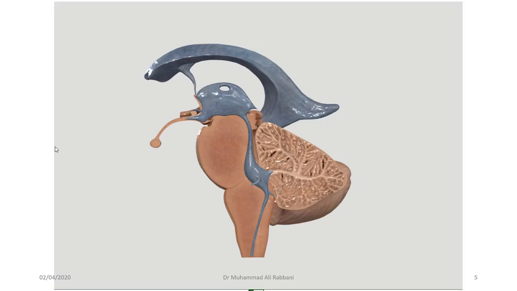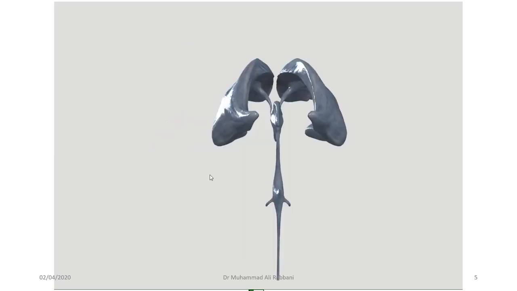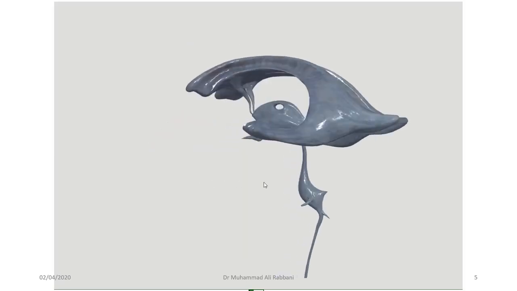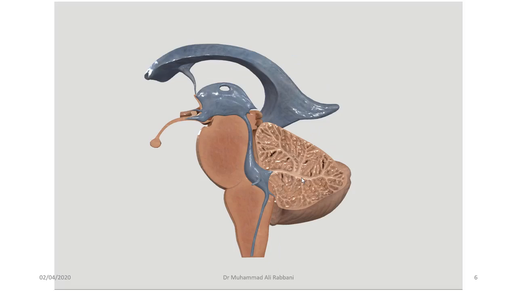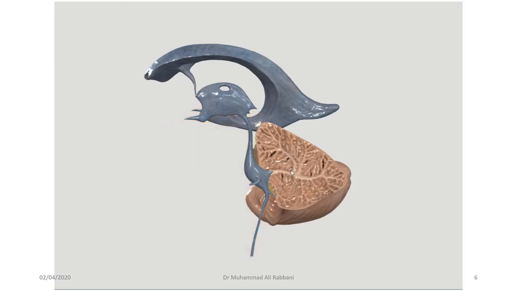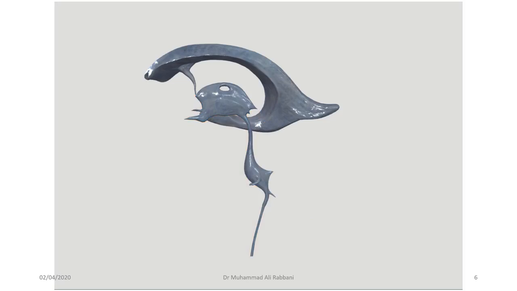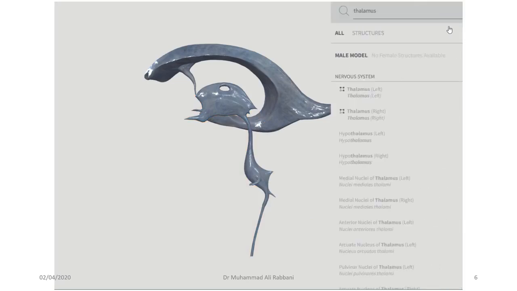So let's make an image of where the thalamus is present and how it relates to the third ventricle. Before moving on to the hypothalamus, let us first remove the brainstem and the cerebellum so that there will be less clutter and it will be easier for us to discuss the topics. So brainstem and cerebellum has been removed, and now we will add thalamus to the model.